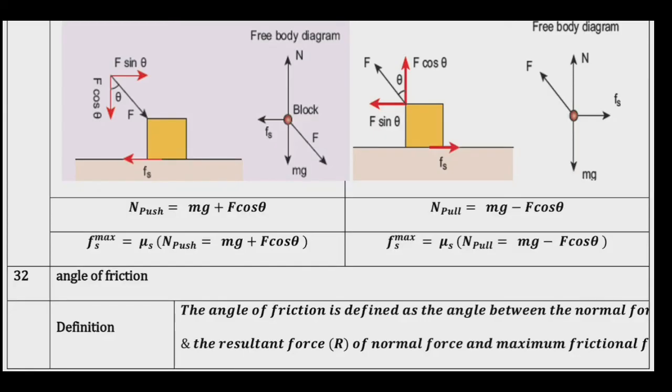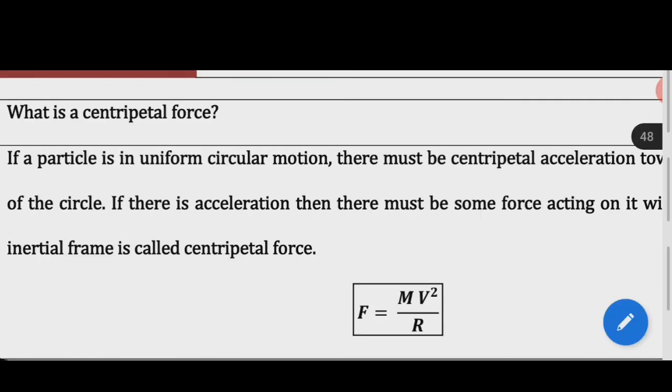Angle of friction. Definition: the angle of friction is defined as the angle between the normal force and the resultant force, or normal force and maximum frictional force. What is a centripetal force? If a particle is in uniform circular motion, there must be centripetal acceleration towards the center of the circle. If there is acceleration, then there must be some force acting on it, with respect to an inertial frame, called centripetal force. The centripetal force F is equal to mv squared by r.